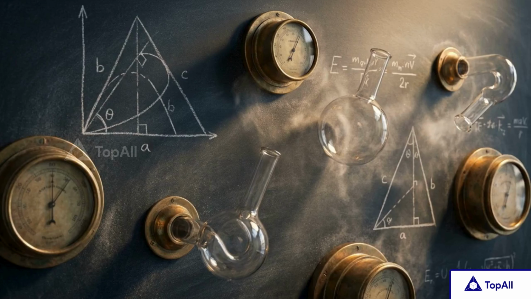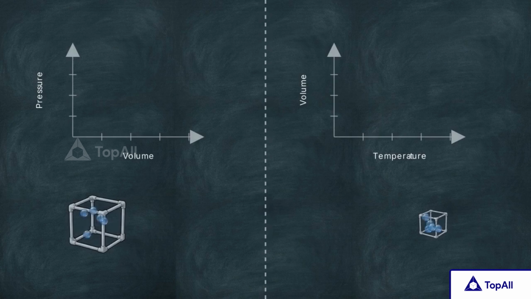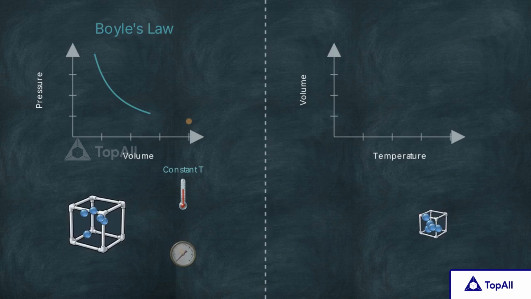This relationship explains the various gas laws discovered by early chemists over centuries. By holding any one variable constant, the math dictates how the remaining 2 must interact. This chart maps out Boyle's law. If you hold the temperature absolutely steady, the pressure of a gas becomes inversely proportional to its volume. Shrink the space, and the pressure climbs.